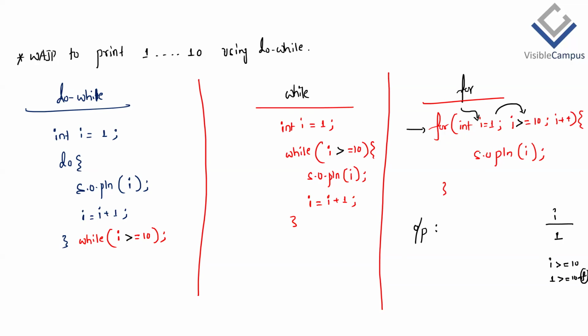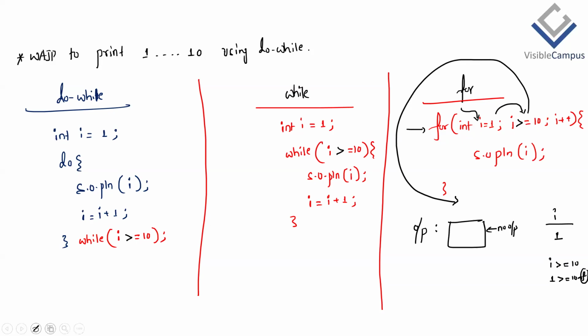Then, what will happen? No, sir, it exits. JVM will come out of it. JVM will come out of the for loop. Correct or not? Do we get any output or no output? Nothing in the output. No output. Correct?